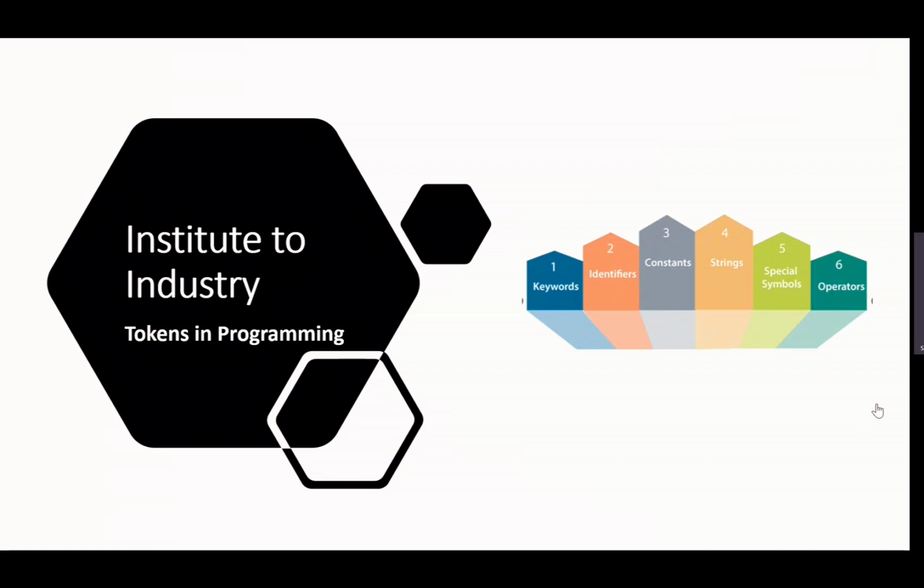It holds any characters at a specific address. Special symbols are nothing but the comma, full stop, and many more symbols. They add a specific meaning to the programming. And operators are nothing but doing some operations. Like if you want to travel somewhere, we write some logic, or if you want to open the water from the tap, we need to do some operations. Same kind of things. With the help of some operators, we are able to achieve it. We will see more in the next few slides.